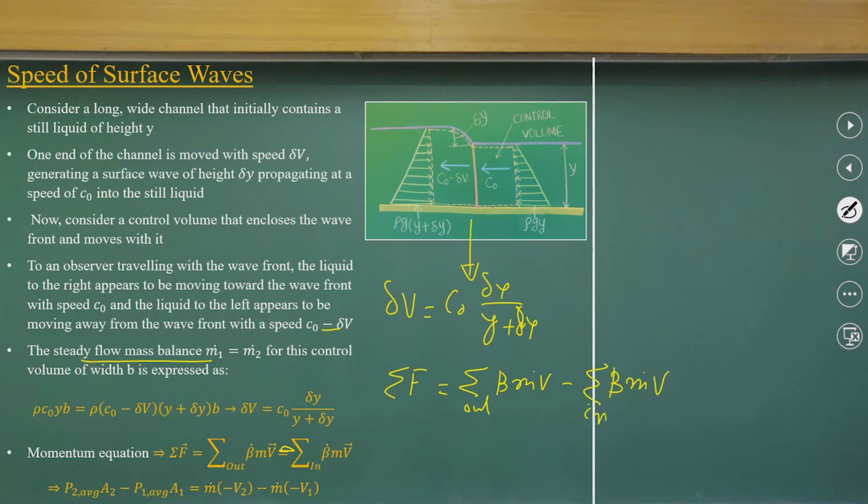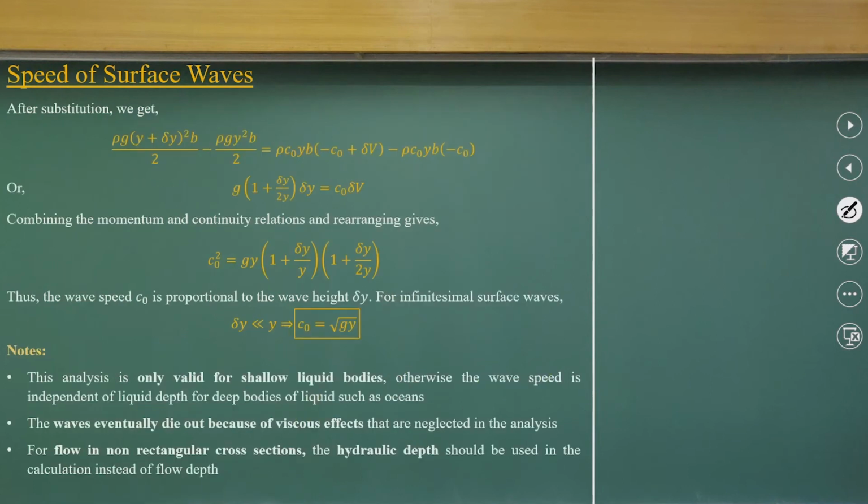We discussed this much earlier, but now we substitute the force components as we did here. If I substitute, we get a long expression like this.